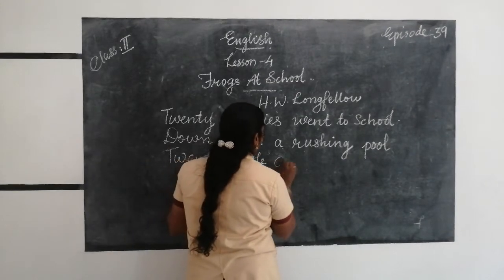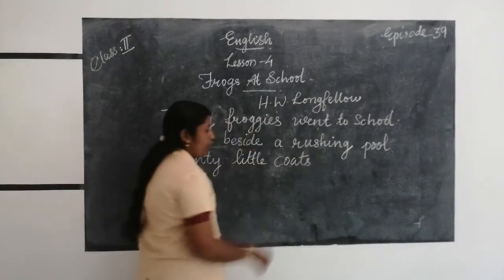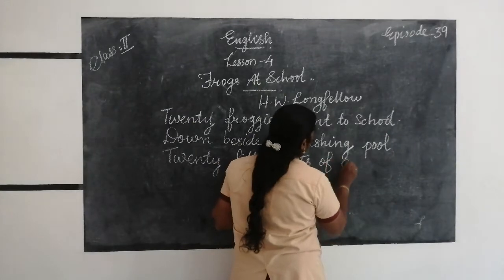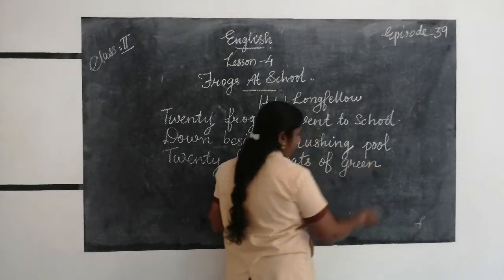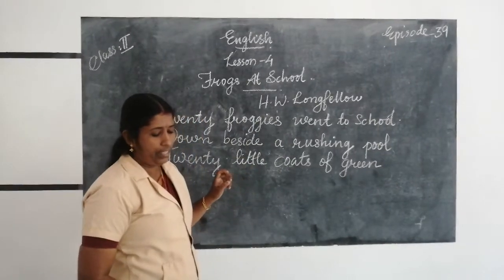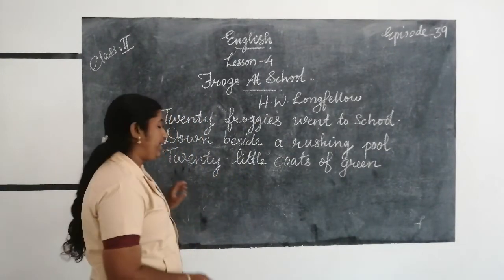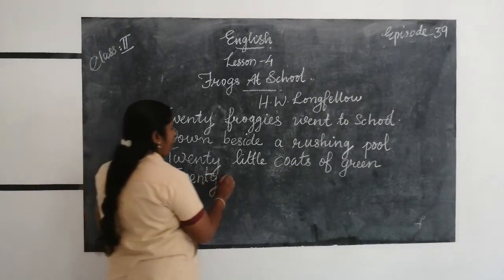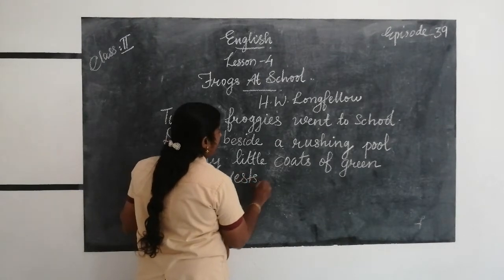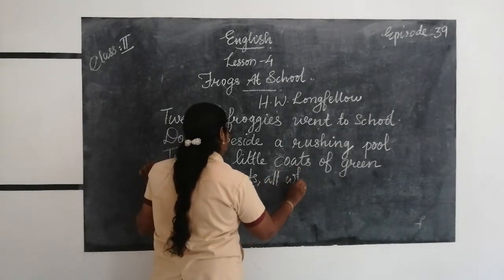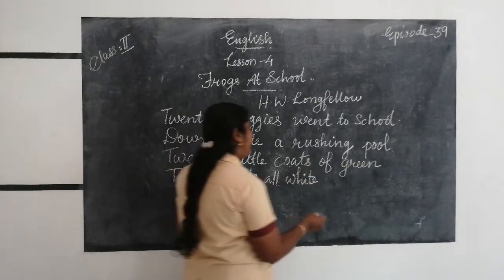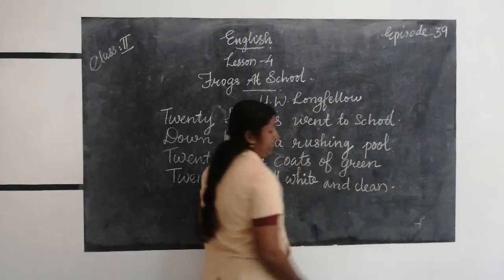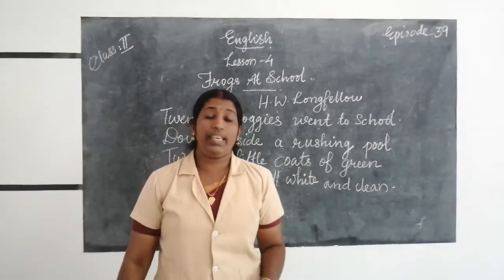C-O-A-T-S, coats. Twenty little coats of green, twenty vests all white and clean. V-E-S-T-S, vests, all white and clean. Listen here. Twenty froggies went to school.